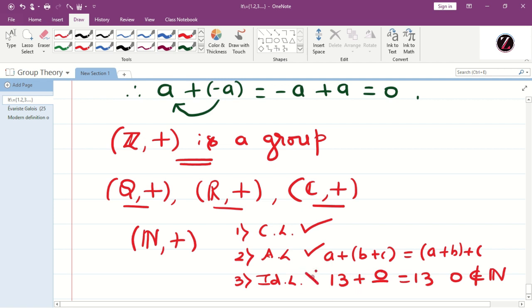Therefore, identity law fails. If you don't get identity, you don't get inverse also. Therefore, N plus is not a group. Therefore, if any one of the laws fails, we can conclude that the given set under the binary operation is not a group. So we shall consider other definitions in the next lecture.